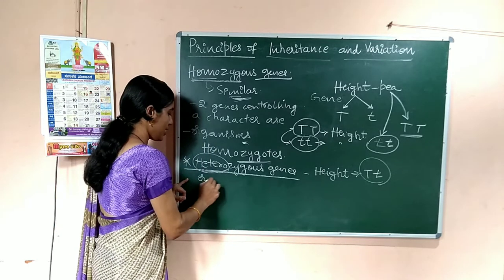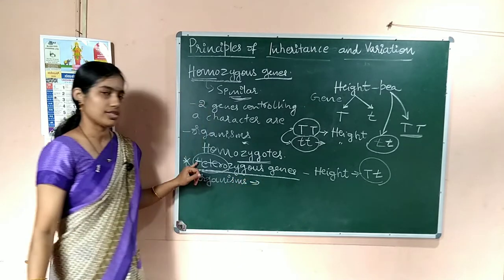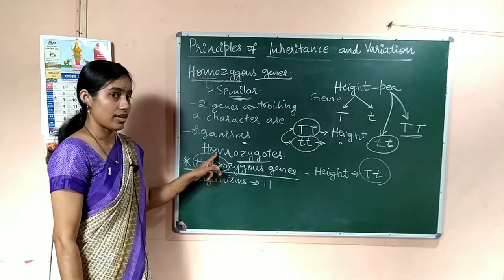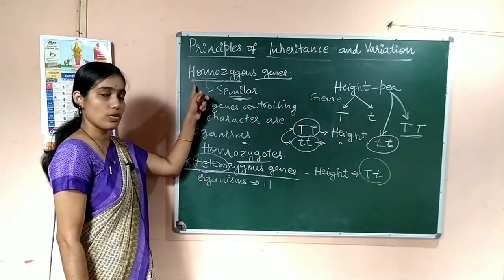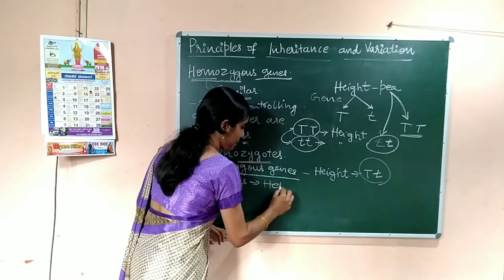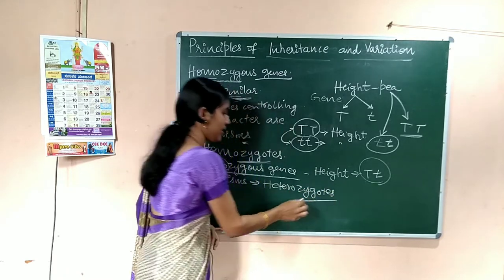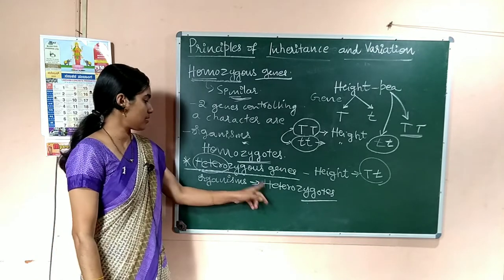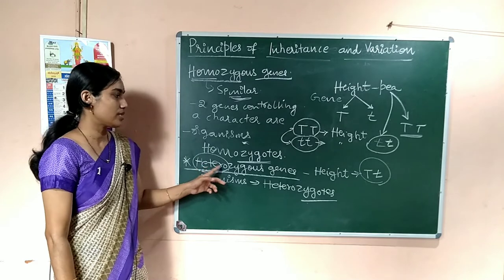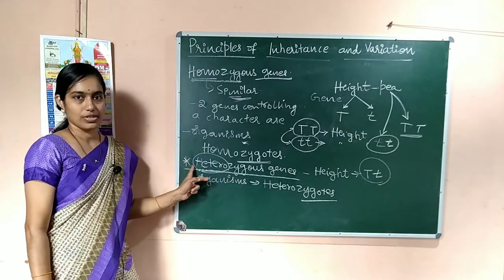And the organisms which show heterozygous genes are called heterozygotes, just as organisms showing homozygous genes are called homozygotes. Heterozygotes are the organisms showing heterozygous genes or the heterozygous condition. This is the homozygous condition, and this is the heterozygous condition.